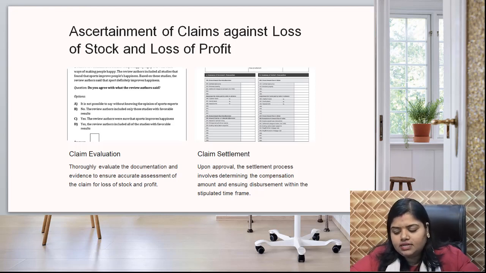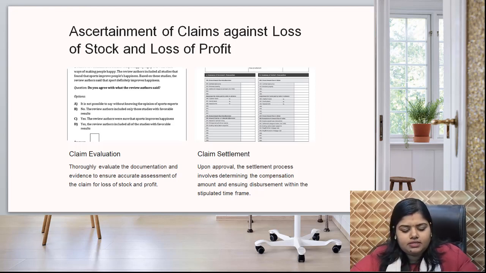Upon approval, the settlement process involves determining the compensation amount and ensuring disbursement within the stipulated time frame. After the insurance company is satisfied, they will finalize the amount of damage they can cover for us, and also they will give a time period to disburse that amount. Right? So, here is the snapshot of the claim evaluation type, and here is the claim settlement form. Right?